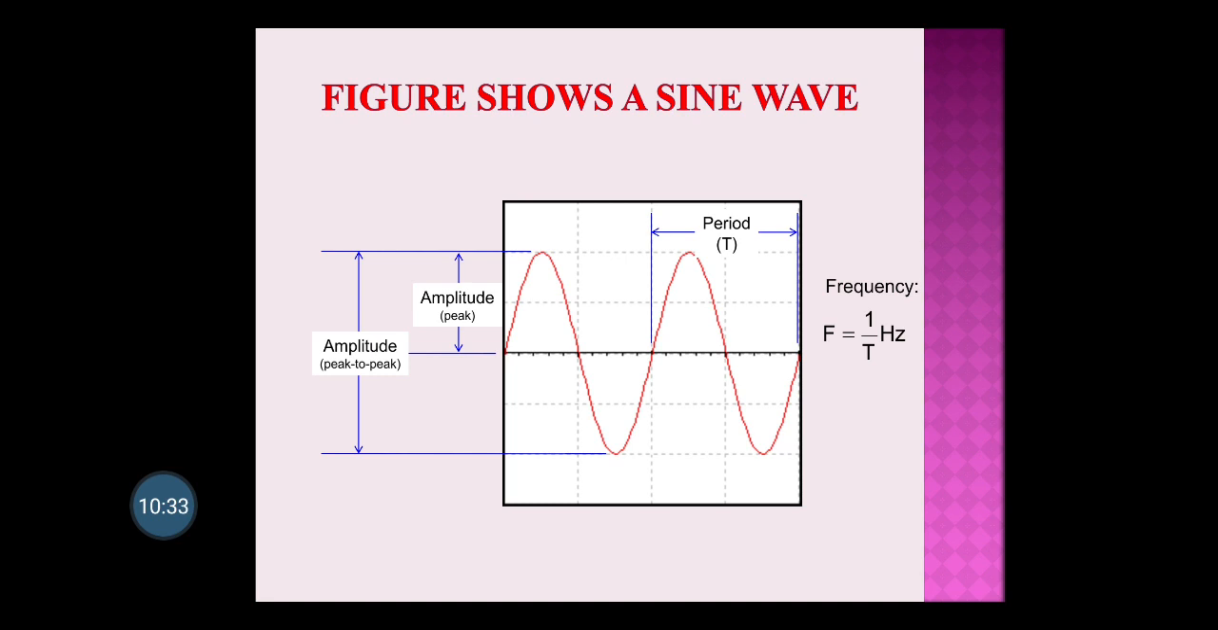The second term related with the sine wave is called the peak to peak amplitude. That is very important. Peak to peak amplitude means from the positive peak to the negative peak. The total value is the peak to peak value, and you calculate it as the positive amplitude peak plus the negative amplitude peak. You have to add them, and that gives you the peak to peak amplitude.